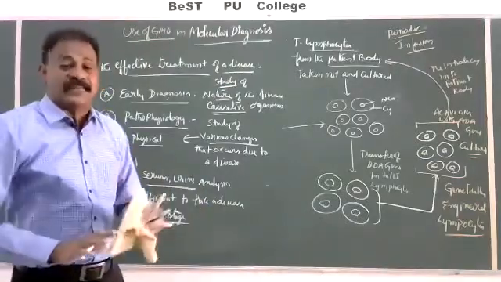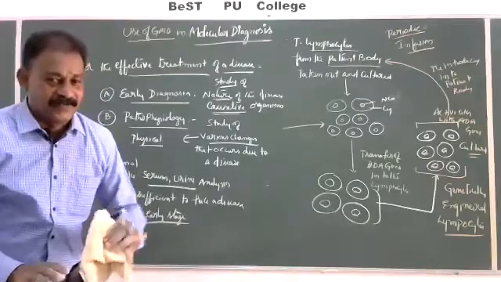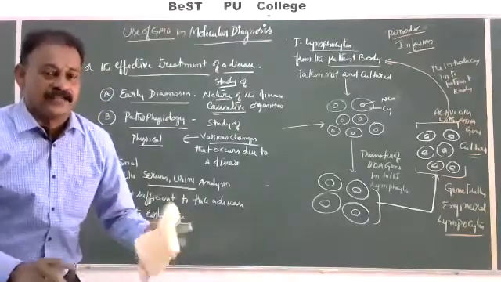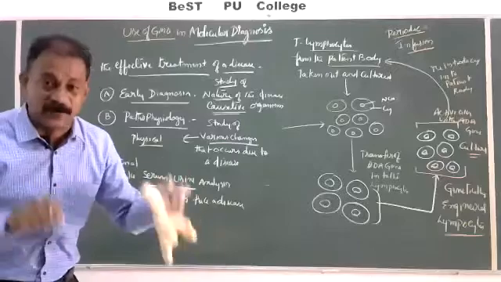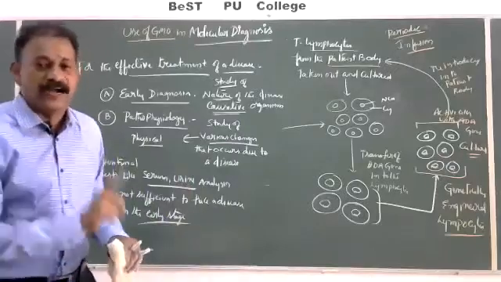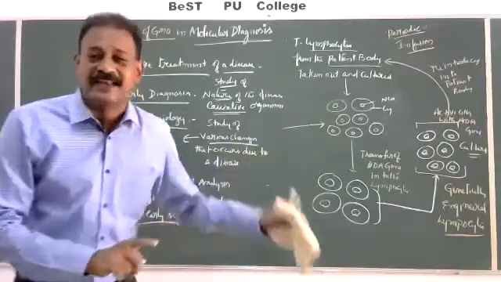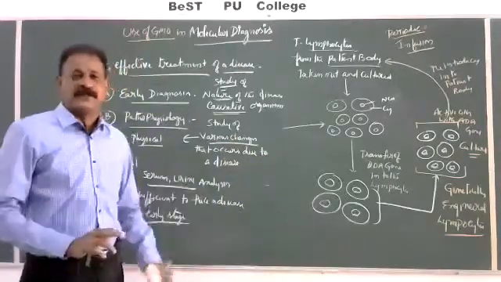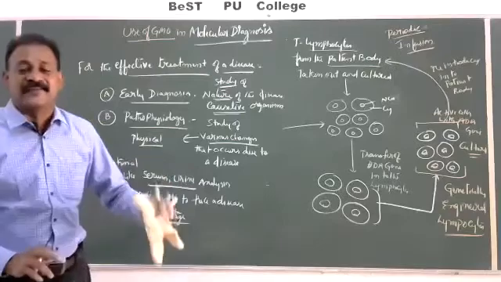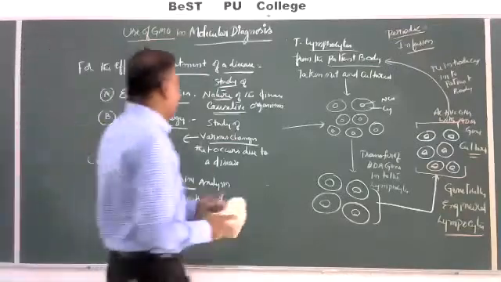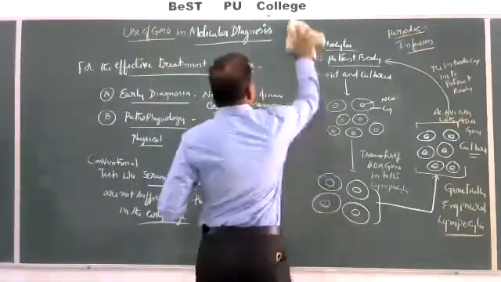Without harming the body, if we want to treat the disease effectively, we have to identify the disease causing pathogen in the early stages of its infection. And early disease identification is possible not by serum or urine analysis.